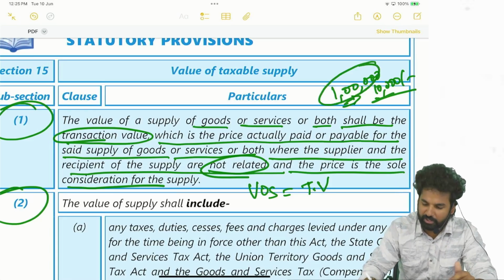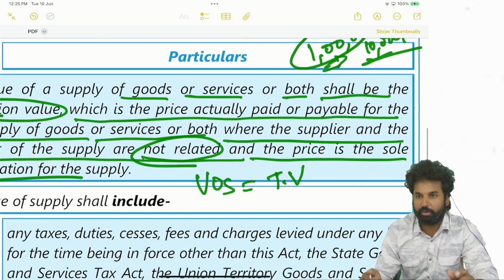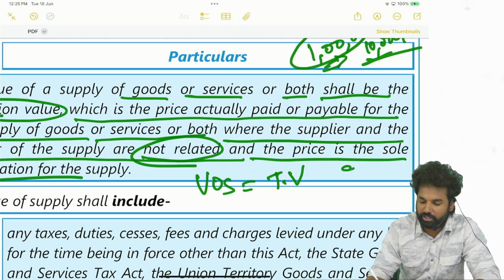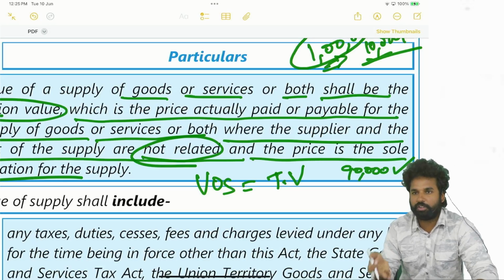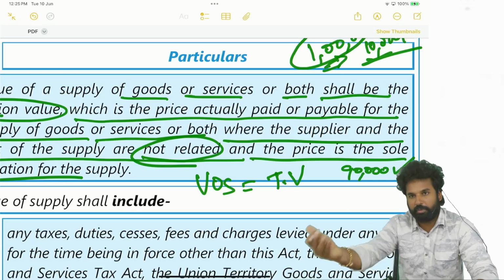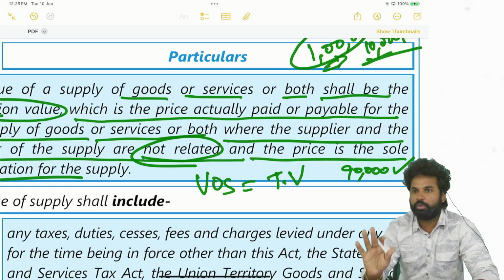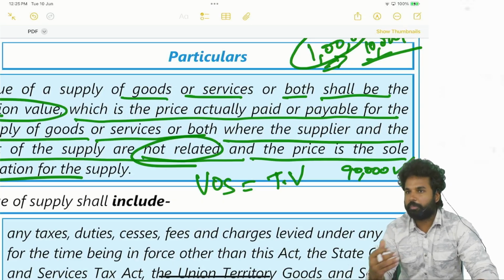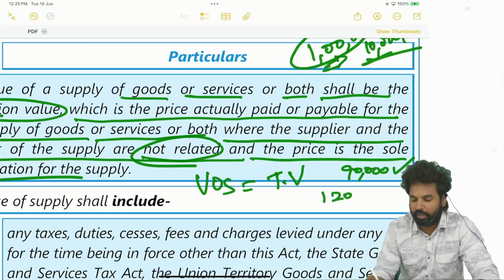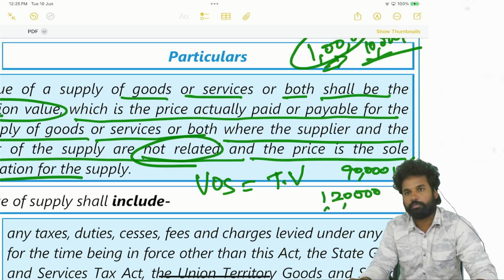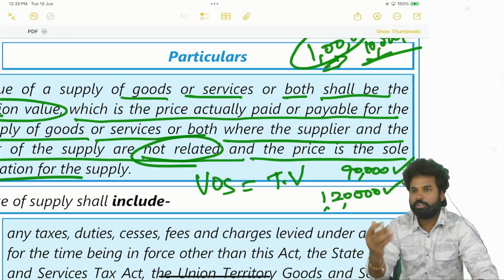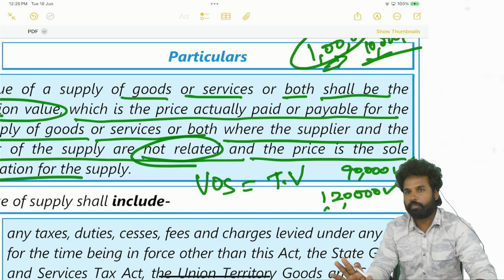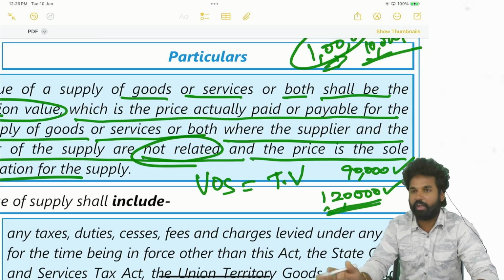See, 1 lakh is the general worth of the product. Somebody is coming to you who is your friend. That's why you are charging 90,000. On this 90,000 GST will be collected. 90,000 is the value. If one unknown person is coming, he doesn't know the quality of the product, he doesn't know the price of the product. That's why he is willing to pay 1,20,000. You are charging 1,20,000 because he is giving, you are taking. So on this 1,20,000 GST has to be levied. That means 1,20,000 will be the value.